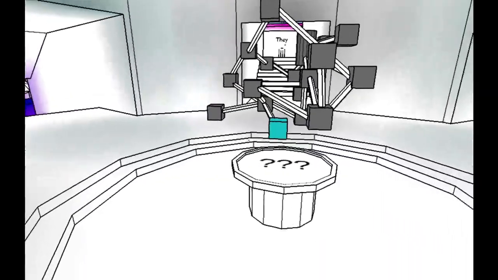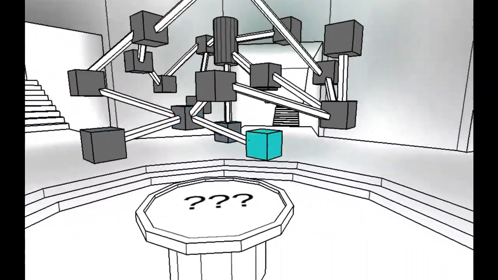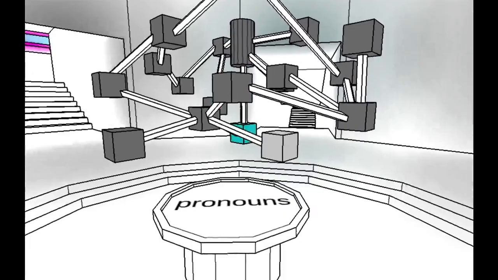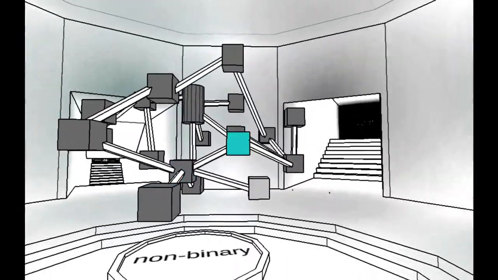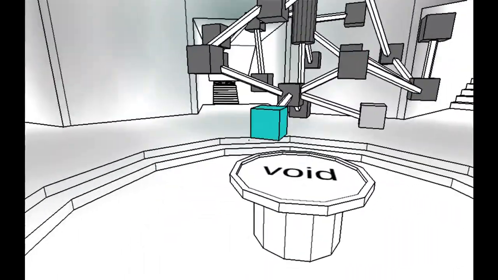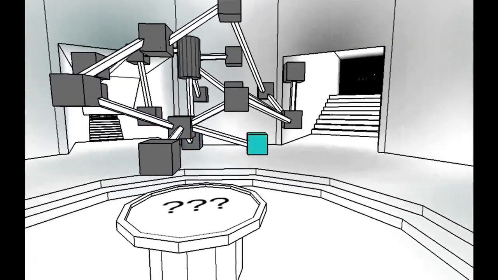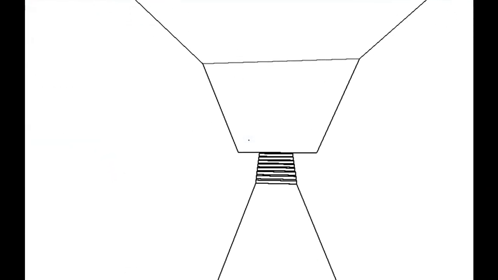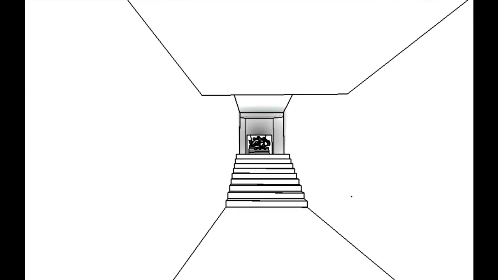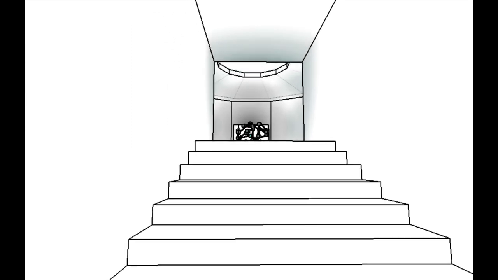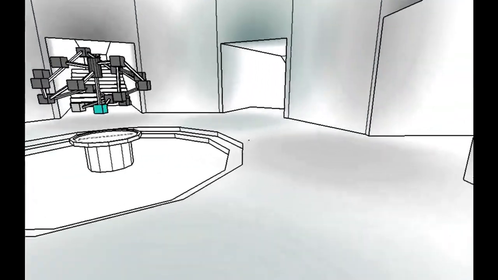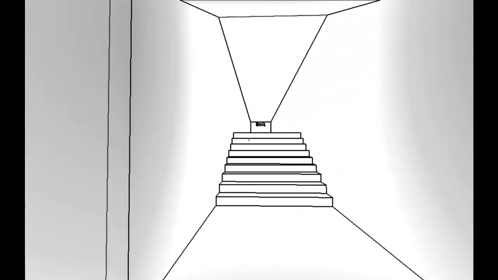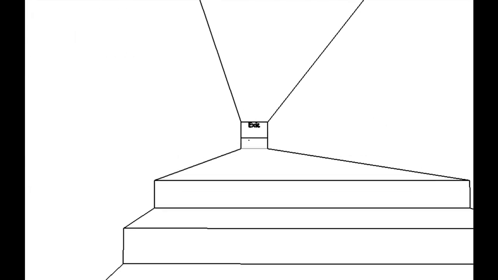Void. I don't think I've gone down this way. Oh, okay, so the gray blocks are ones I've explored, and the light gray blocks are ones I haven't explored. I think the last room is the exit, actually. Oh, no. Drag exit. Here we go.